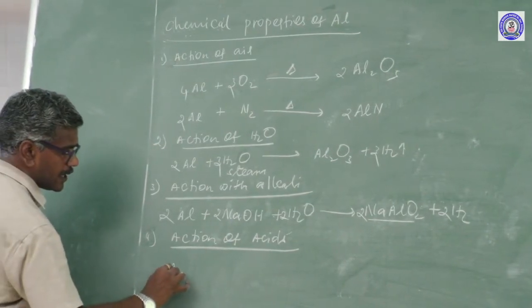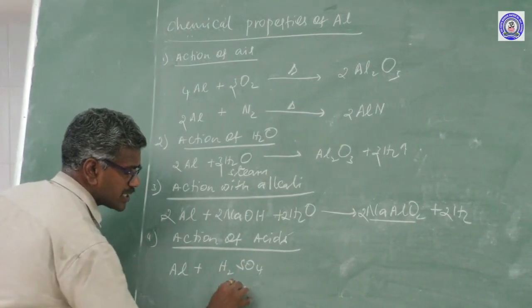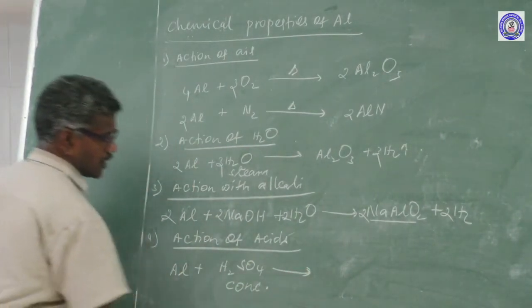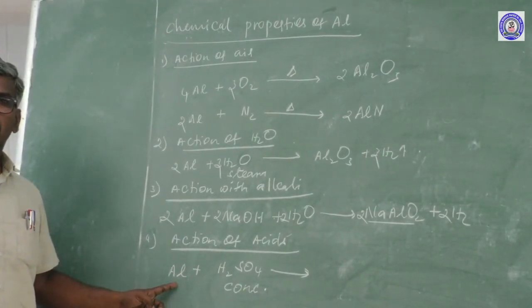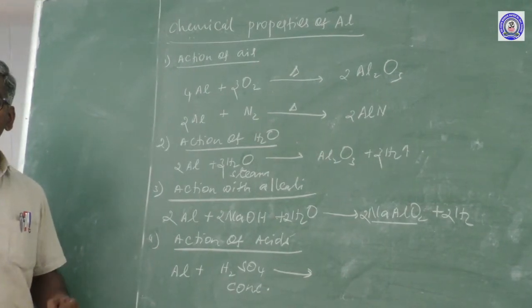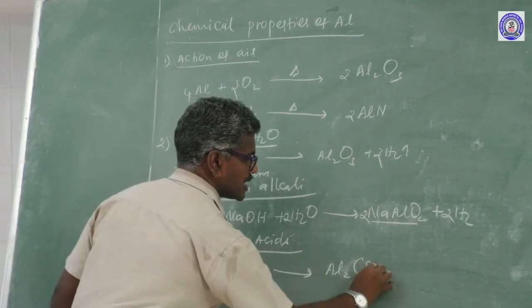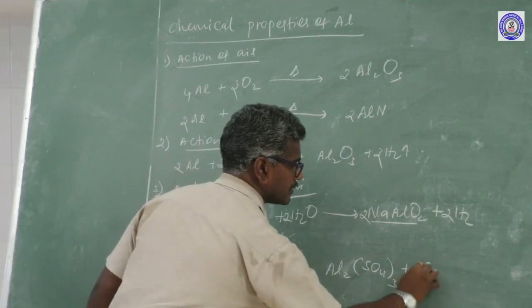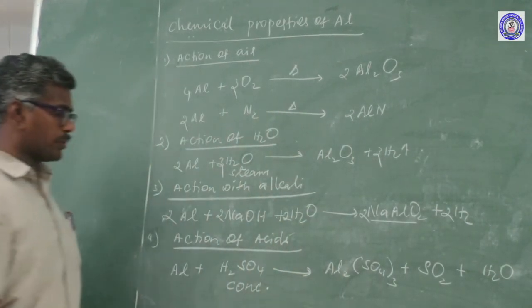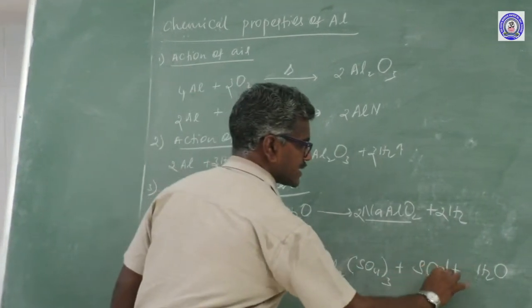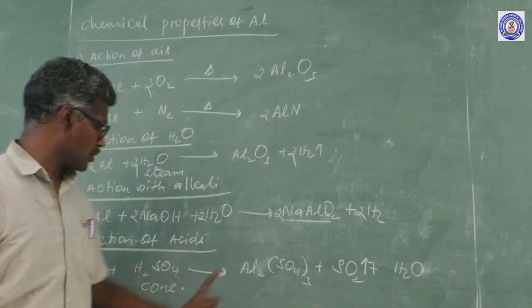For example, aluminum reacts with concentrated H2SO4. Concentrated acid reacts with any metal. What is the formula? Salt plus SO2 plus water. Al2(SO4)3 plus SO2 plus H2O. SO2 gas is liberated. How many sulfur? 3 sulfur, so it is 4.